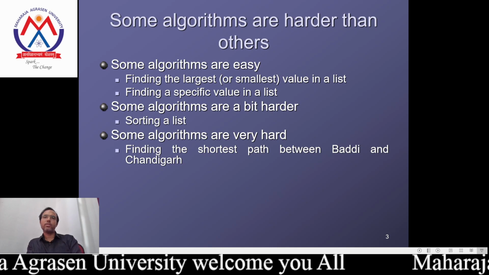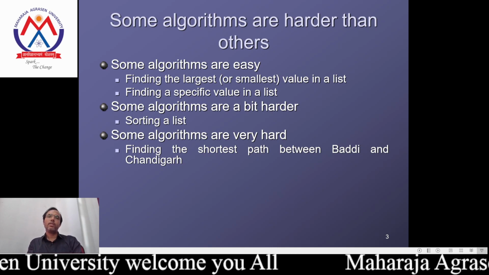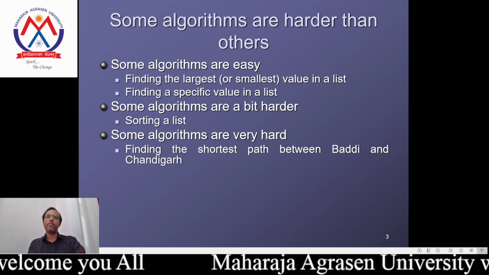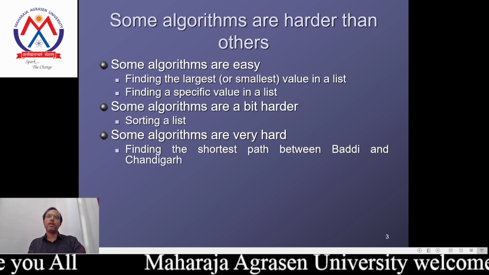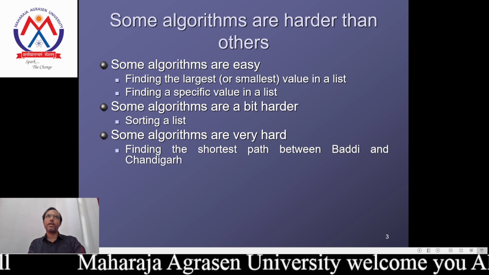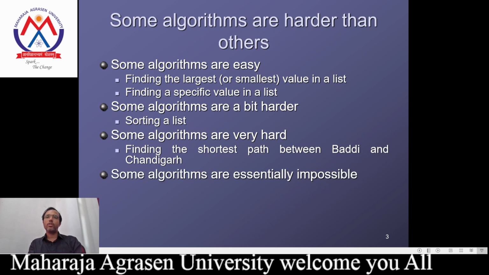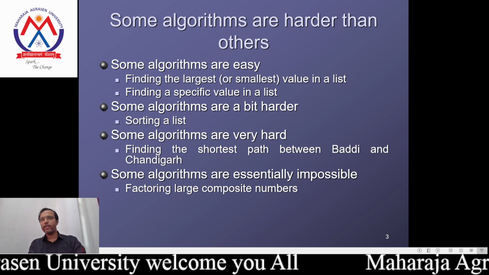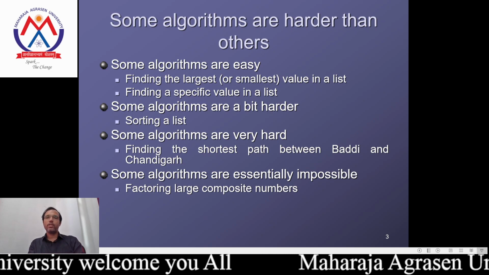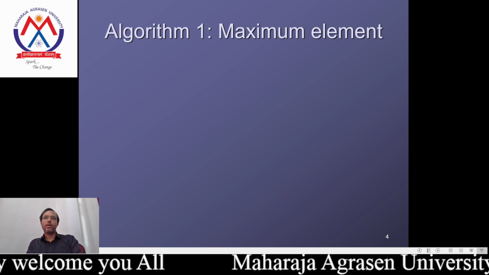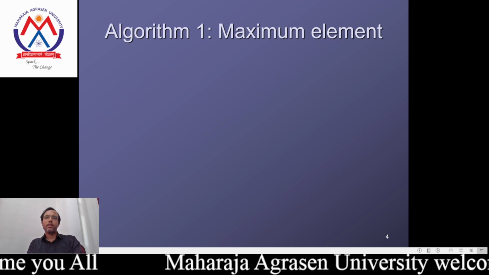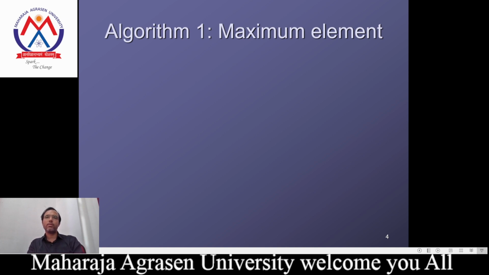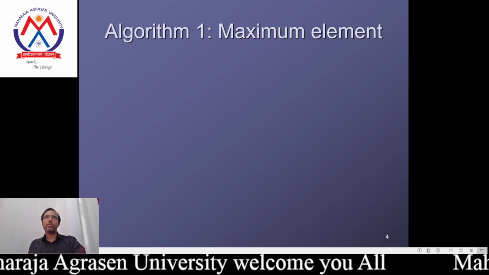For example, finding the shortest path between Baddi and Chandigarh, because the path we consider between Baddi and Chandigarh may be different, and multiple algorithms can be applied. Some algorithms are essentially impossible. For example, factoring large composite numbers we will count as an impossible case. Now we are taking examples of some algorithms to calculate.